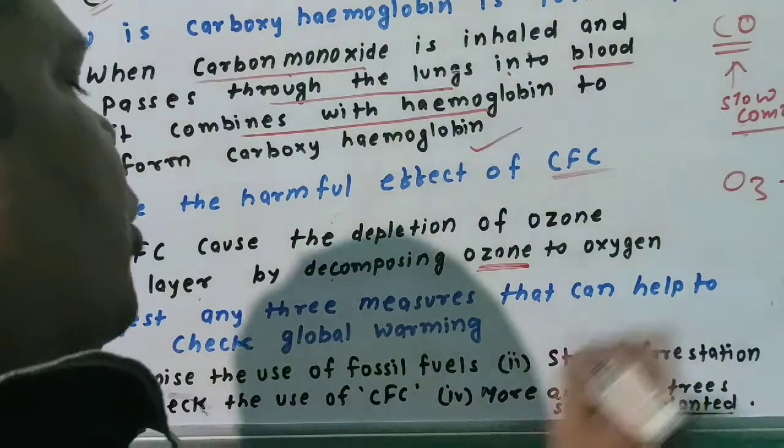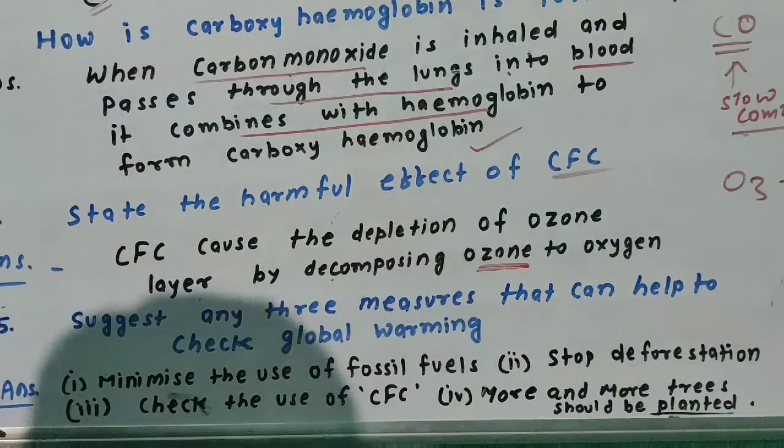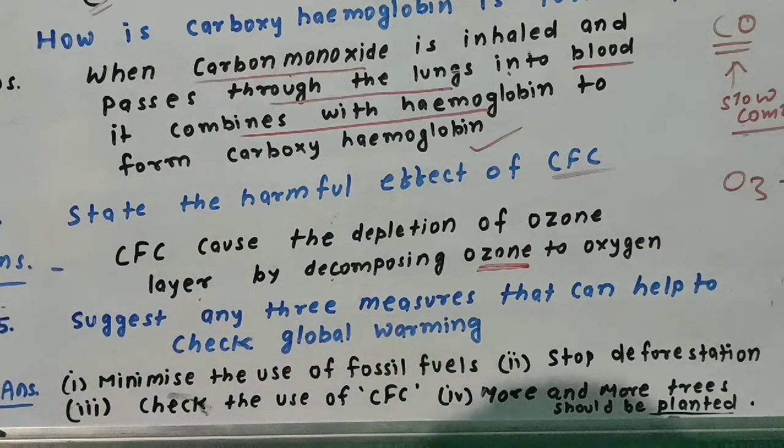Due to the ozone hole, ultraviolet rays enter the Earth's atmosphere, and there are a number of harmful effects of ultraviolet rays: skin cancer, damage to plants, eye blindness, so many diseases.